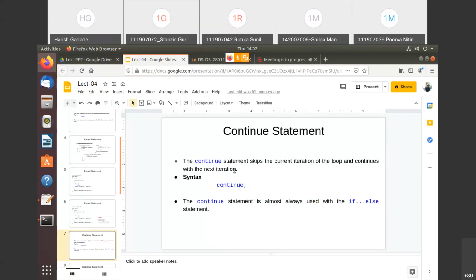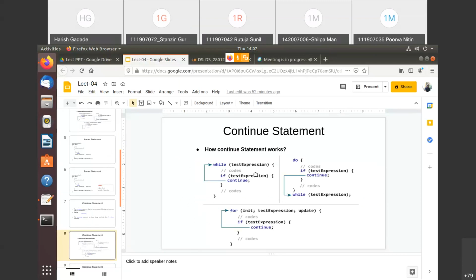If that specific condition comes, we simply skip that iteration, and we just go for the next step. Getting this? And again this can be used in if else. So with an example you will understand, that same thing, whatever we have written in the break, for the while, do while, and for, right?